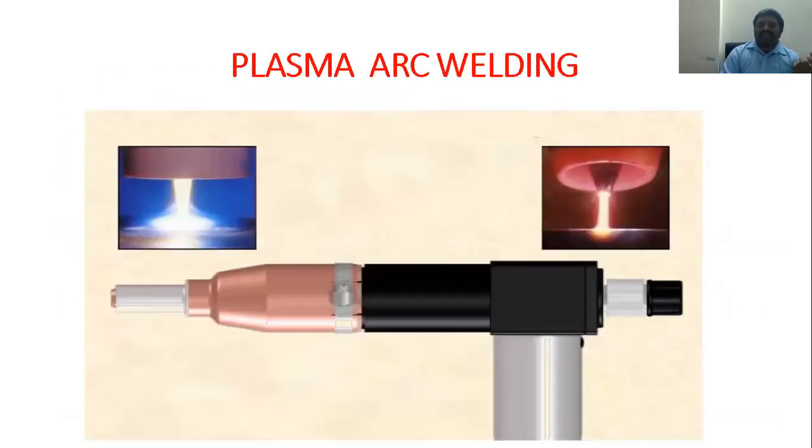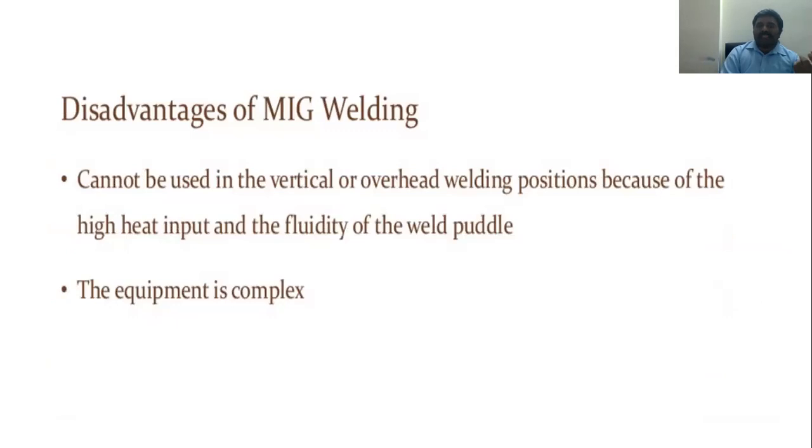What is a disadvantage? Just now I said a disadvantage is that the equipment cost is very high, and one more thing I said is that we can go with outdoor. It cannot be used in vertical or overhead welding positions because of the high heat input and the fluidity of the weld, but it can also take place here. The equipment is complex, meaning the cost and setup are also very high, and installation is difficult. Outdoor use is also very difficult because it may break the shield. Due to that, we are going with indoor.